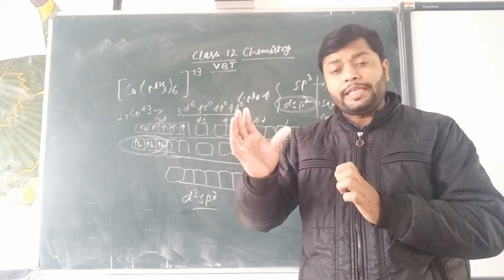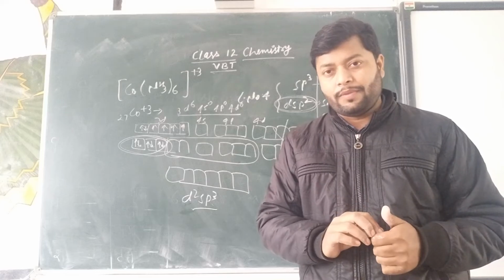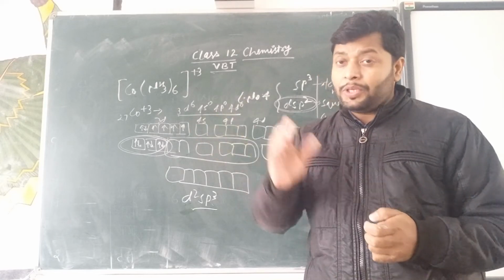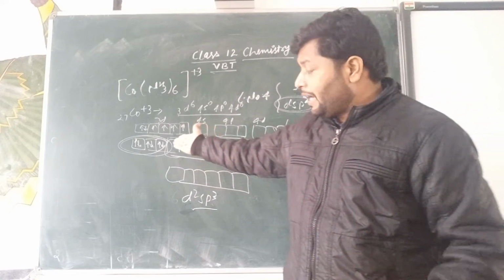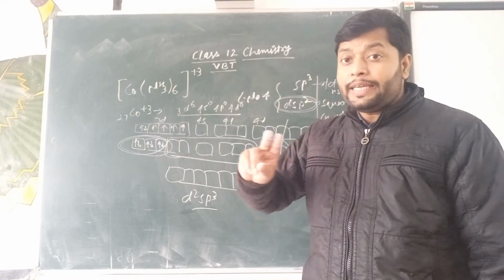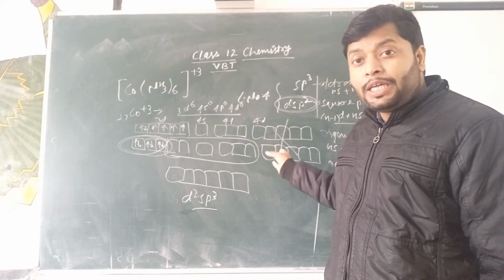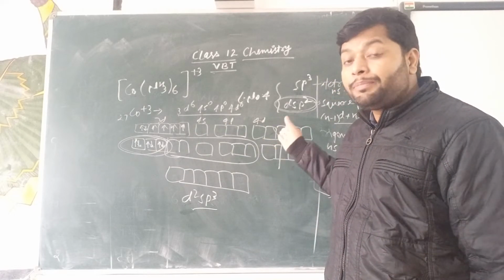Now, some questions still remain. Why does ammonia do so? Because of ammonia there is a pairing of electrons. Why? Because of ammonia the inner two d orbitals are used instead of the outer d orbitals, even though the outer d orbitals are present there.